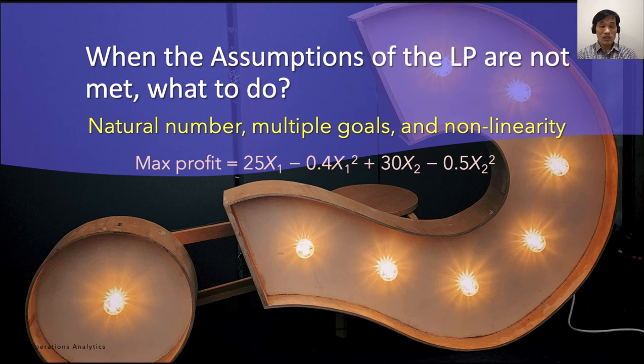Also, in real life, we don't have continuous variables, such as 1.7 or 1.75%. We don't have such a concept. We have only whole numbers or natural numbers. And when we include natural numbers in our calculations, the maximum and minimum can be quite different than what we thought before. So we need to consider integer programming in contrast to continuous variables.